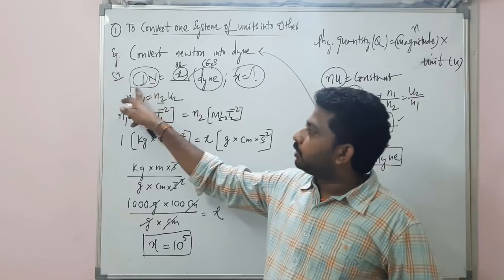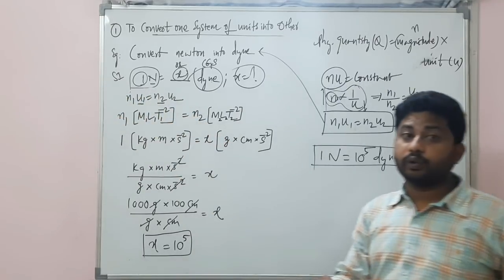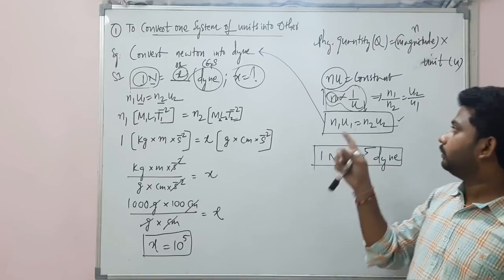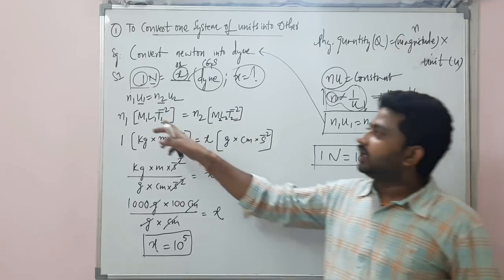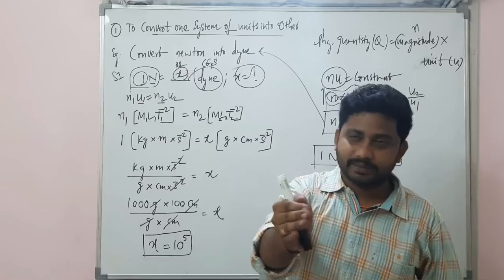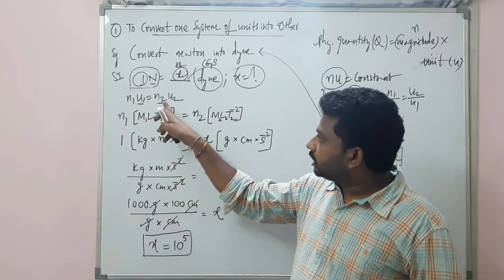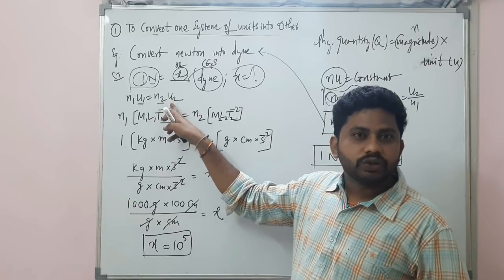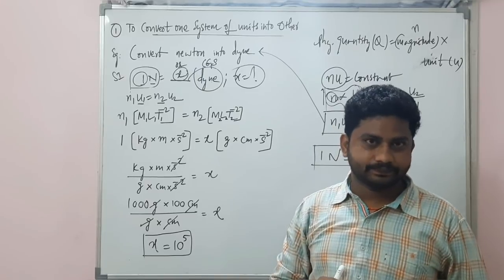So we have used the formula N1U1 is equal to N2U2. The history of the formula and the detailed analysis of the formula, again I had written here, you can go through that. N1 is the magnitude, U1 is the unit in one system. So that is the left hand side, which is SI system. N2 is the magnitude, U2 is the unit in the other system. That's called right hand side, it is CGS system.